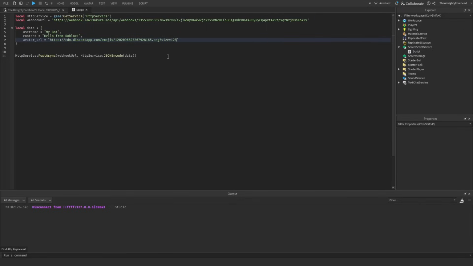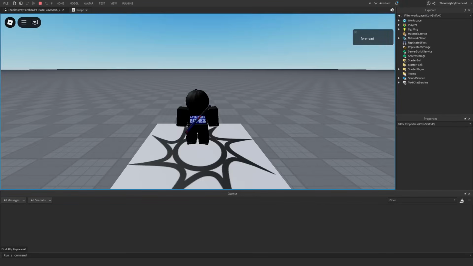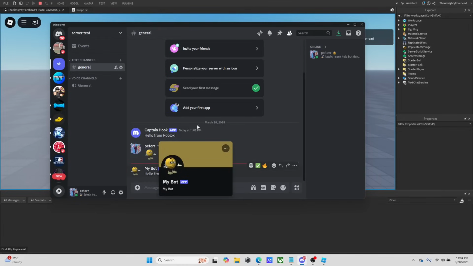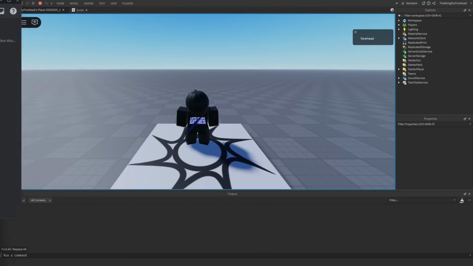Okay, so yeah, I just got a basic emoji picture, which we'll test right now. And as you can see, I just sent this emoji, right clicked, copy link, right? And then I set that as the avatar URL, which you can see it worked. Change the name, change the avatar, and it's still saying hello from Roblox.